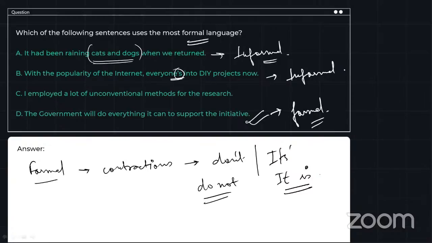So all those who have answered D as the correct answer, right? So great thing. Option C is again very confusing, but it is not the correct answer. Why? Because we don't use I and first person pronouns in the formal tone most of the times. So we are not going to use this sentence, but the sentence that is, the government will do everything it can to support the initiative. So option D is the correct answer.